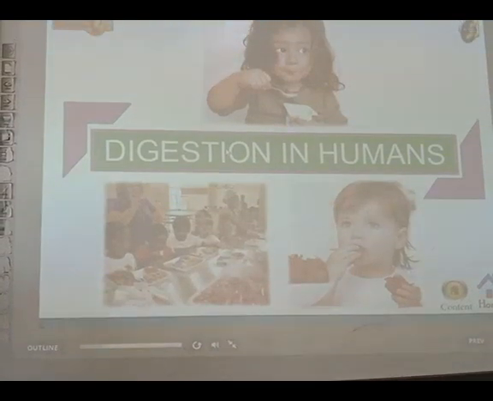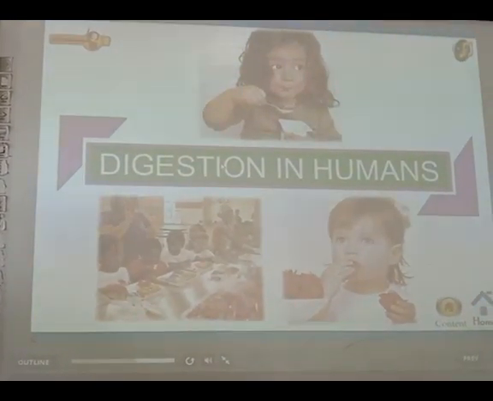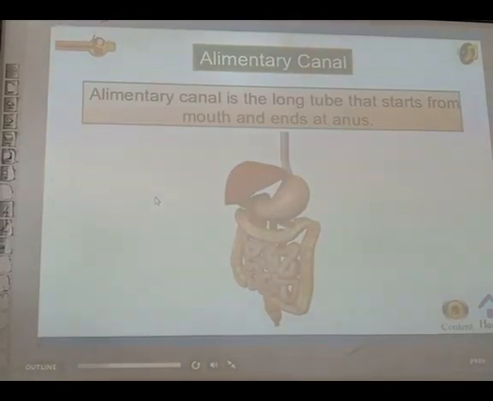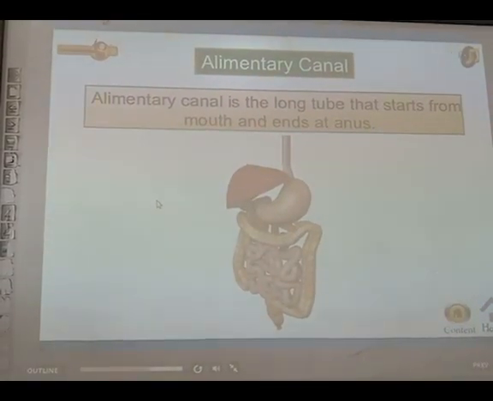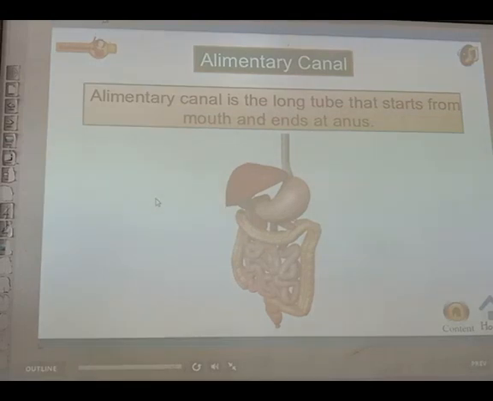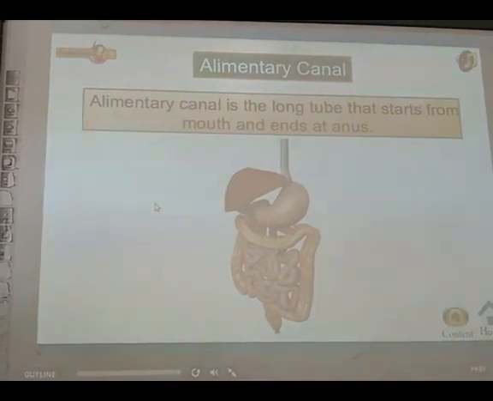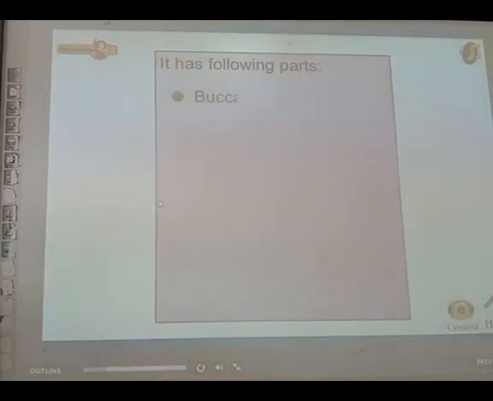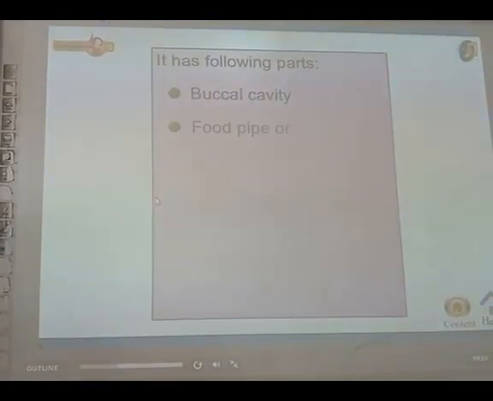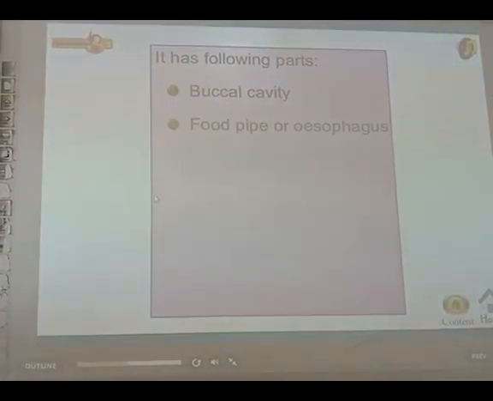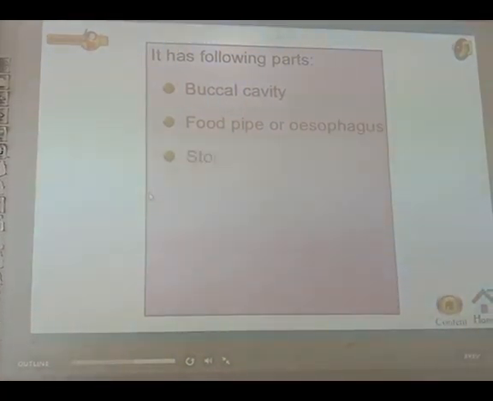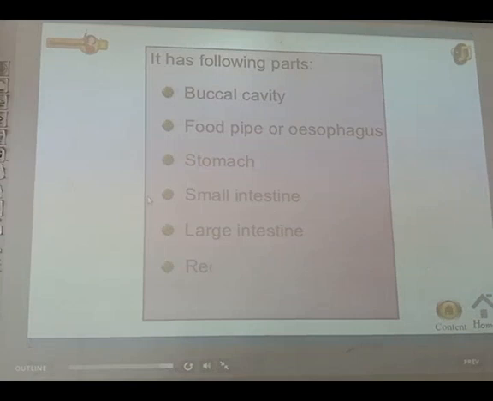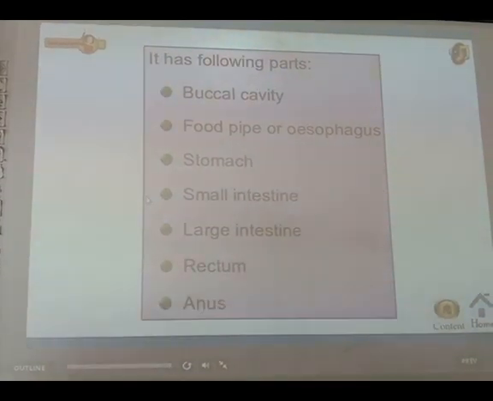Let us study about digestion in humans. Alimentary canal. Alimentary canal is the long tube that starts from the mouth. Alimentary canal has the following parts: buccal cavity, food pipe or esophagus, stomach, small intestine, large intestine, rectum, and anus.